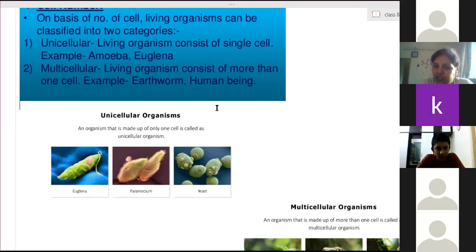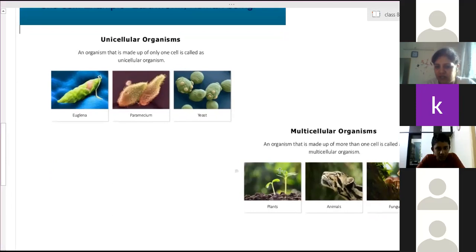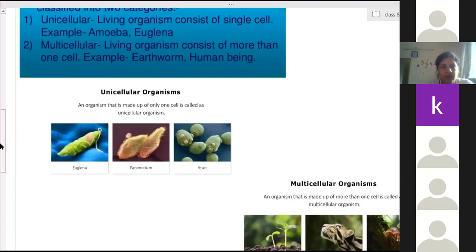And multicellular organisms means the full body is made up of millions of cells. The full structure is made up of millions of cells. Just like you can see the plants, the animals, fungus, all these are made up of many cells. So we call them multicellular organisms. Clear? Okay, so write down this.